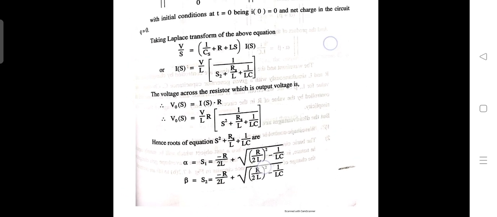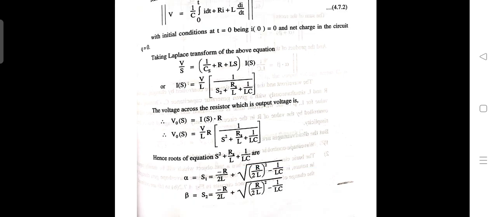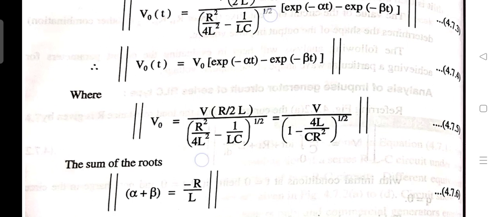So first we will see the condition. We need the overdamped condition. For the overdamped condition, R/2L should be greater than or equal to 1/√(LC).